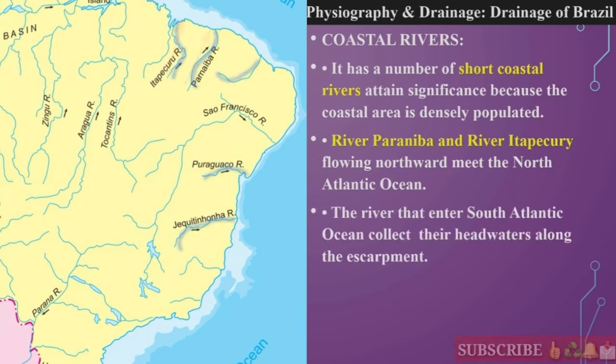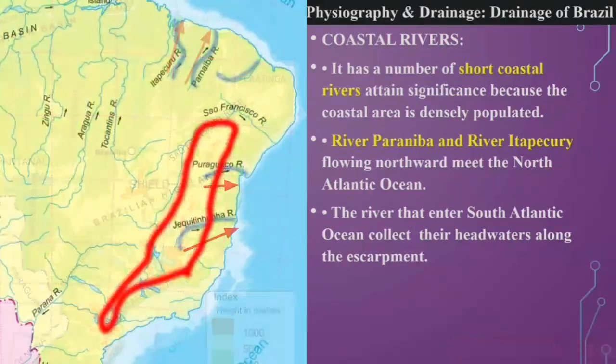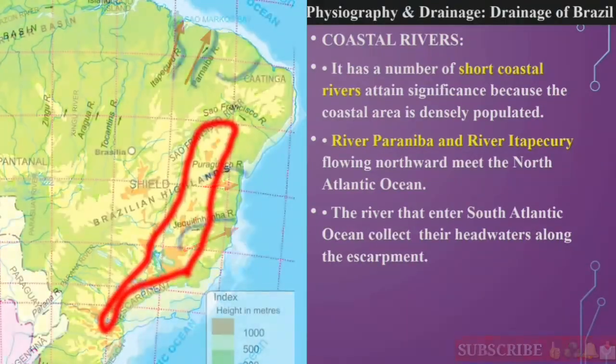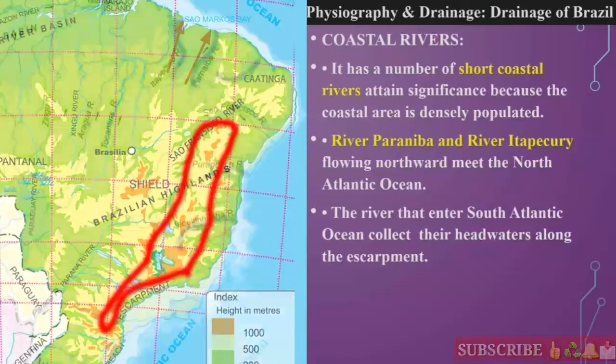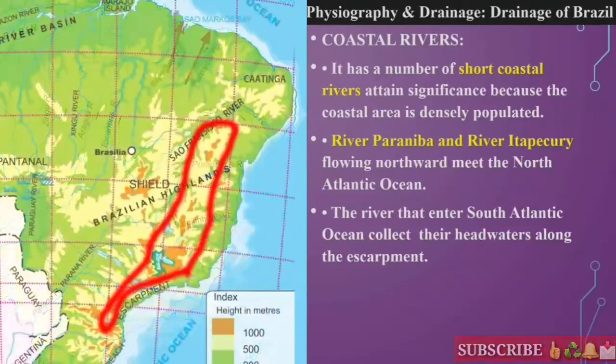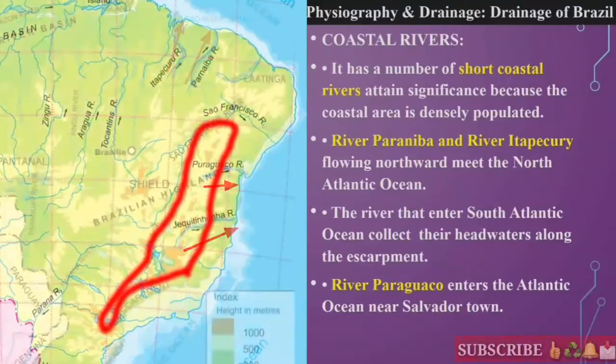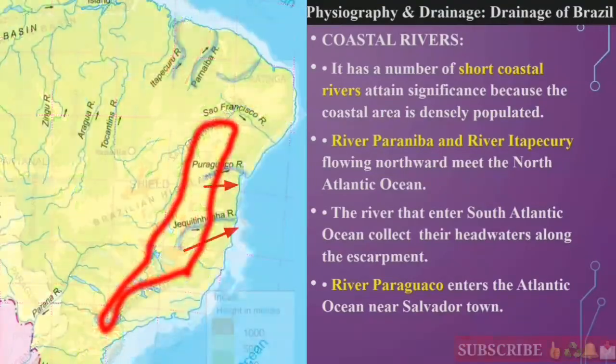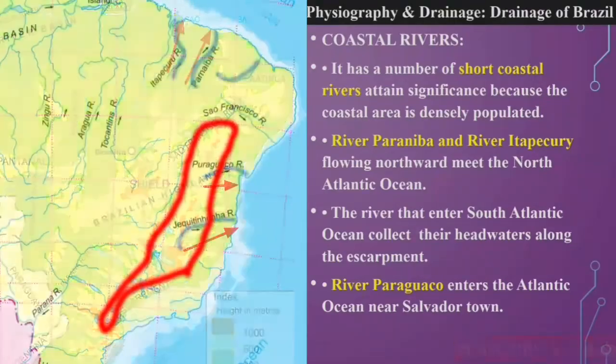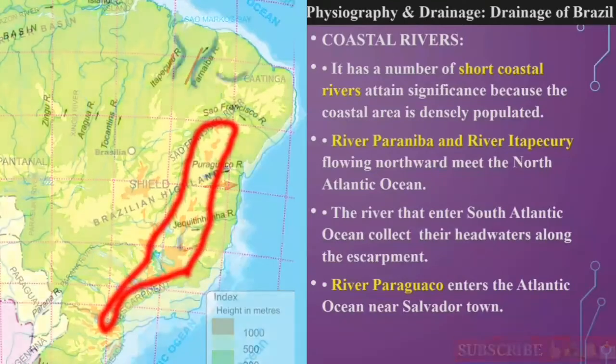Okay, now the rivers that enter the South Atlantic Ocean collect their headwaters along the escarpment. Students, we have studied about the escarpment in the Physiography of Brazil. That is the first video. Okay students, the rivers which are flowing and entering into the South Atlantic Ocean collect their water from the escarpment. River Piraguaco enters the Atlantic Ocean near Salvador town. Yes students, Salvador town is very important because from Salvador town the great escarpment starts. Okay students, this is also very important.